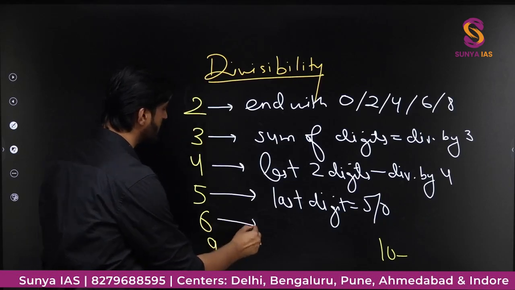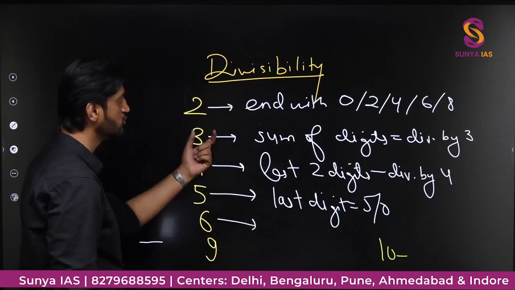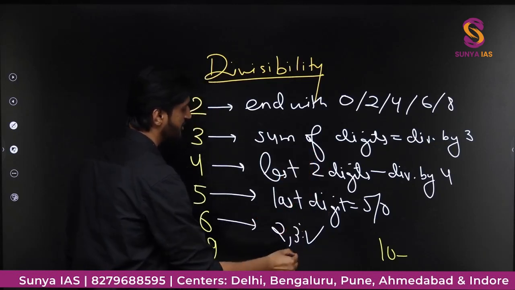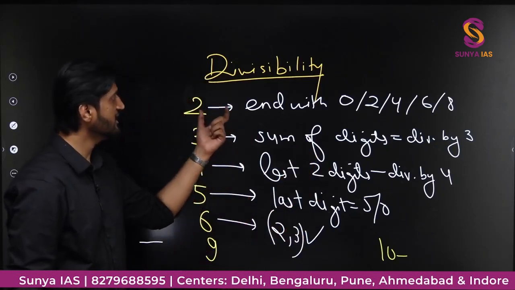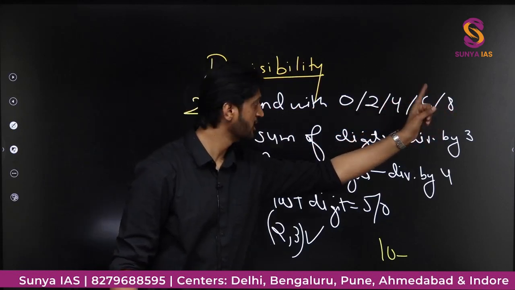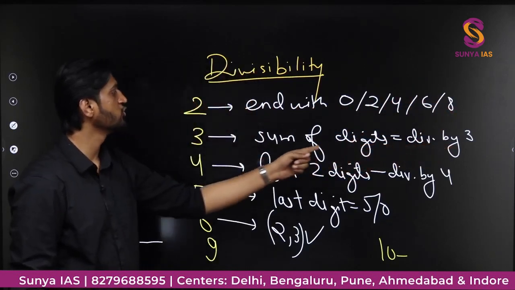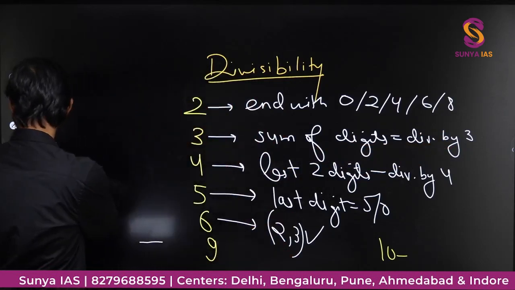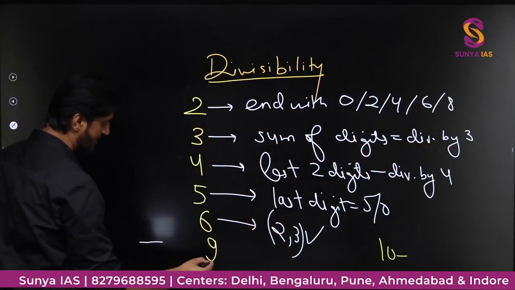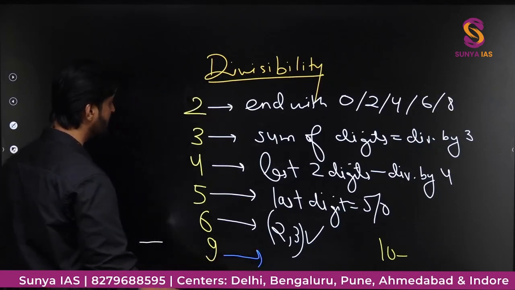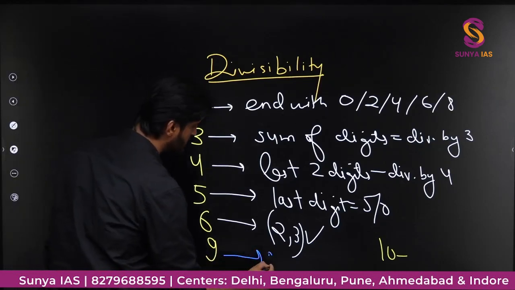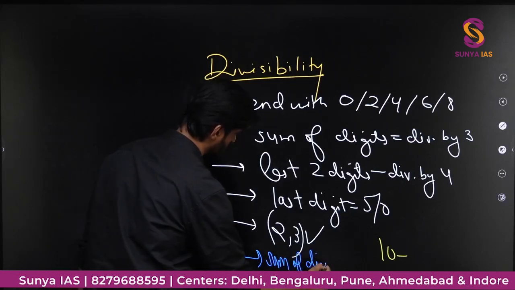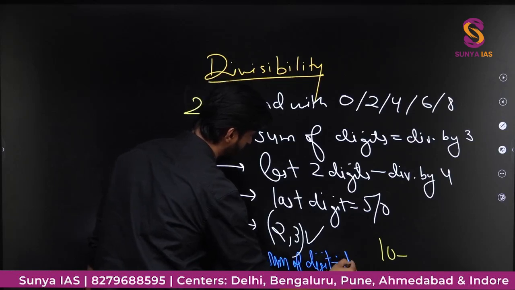When we talk about 6, 6 is basically 2 into 3. So both the criteria of 2 and 3 should be applicable here. Basically it should be an even number, plus the sum of the digits should be divisible by 3. That is the criteria for a number to be divisible by 6. Finally we have 9, and for 9 we have a very special criteria: the sum of digits is divisible by 9.